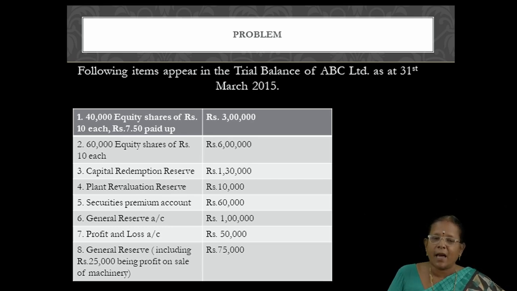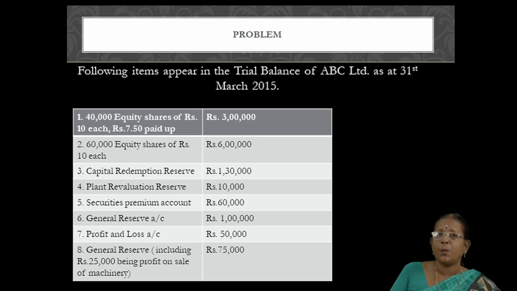Okay, listen carefully. Following items appear in the trial balance of ABC Limited as at 31st March 2015, right? First one, 40,000 equity shares of rupees 10 each, 7.50 paid up, rupees 3 lakhs. Actually, 40,000 equity shares of rupees 10 each is 4 lakhs, but they have paid only rupees 3 lakhs. So this is partly paid up shares. Okay, understood? Right. Second, 60,000 equity shares of rupees 10 each, 6 lakhs. Of course, 6 lakhs is given, so it is fully paid up shares.